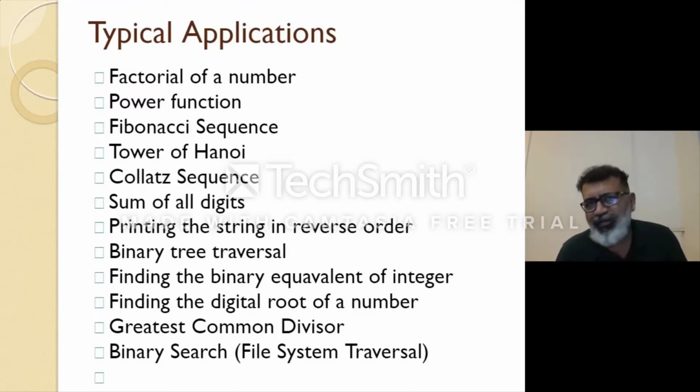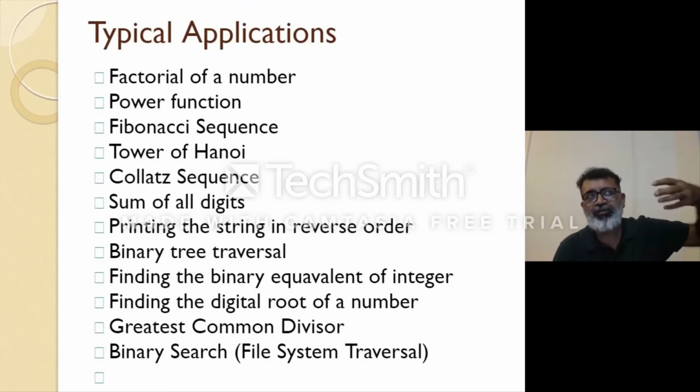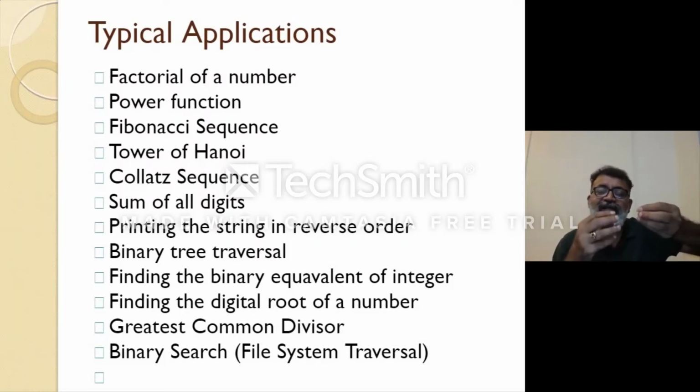Then greatest common divisor can be solved using recursion, because it is a recursive mechanism. Then binary search and file system traversal. Whenever you search for a file on your computer, this is a recursion mechanism, because there is a root, which we call the C drive. It has some folders, but those folders again act as a root for subfolders.